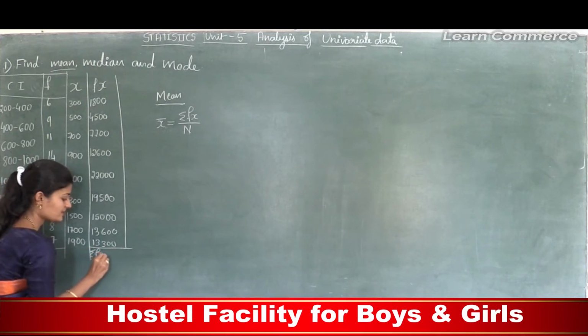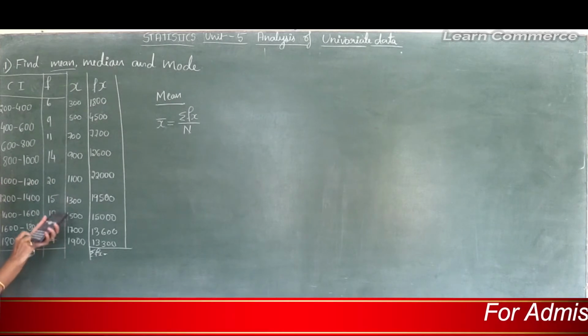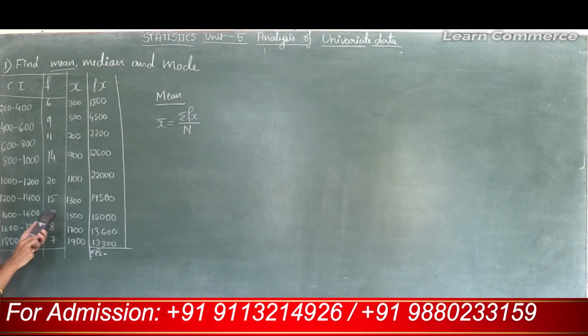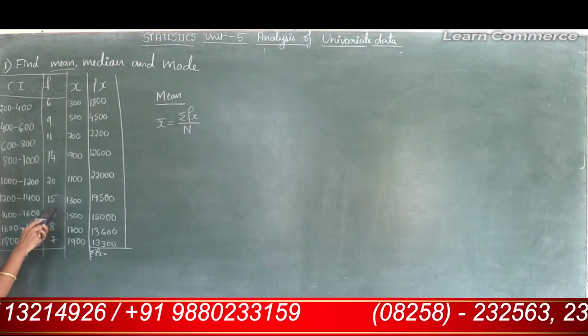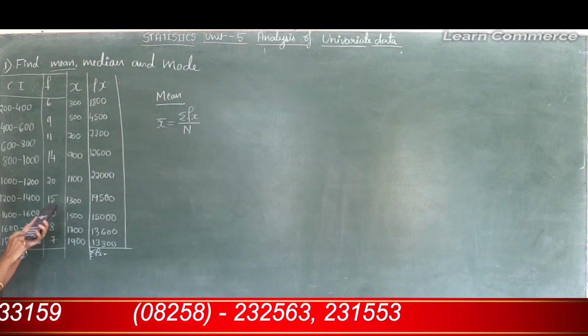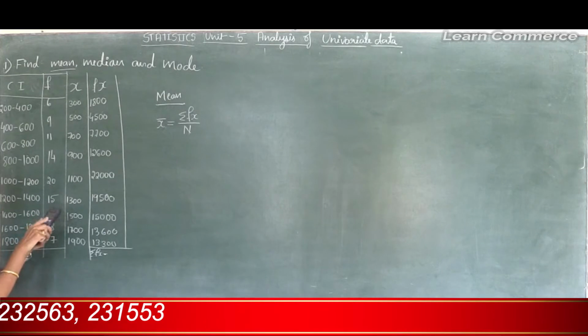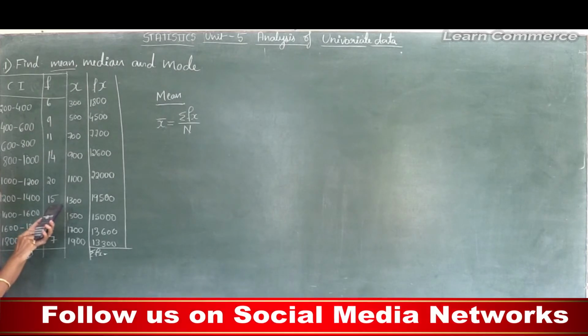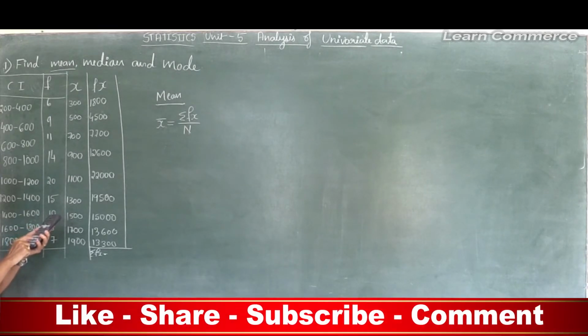So the sum of these f into x observations is 1800 plus 4500 plus 7700 plus 12,600 plus 22,000 plus 19,500 plus 15,000 plus 13,600 plus 13,300.